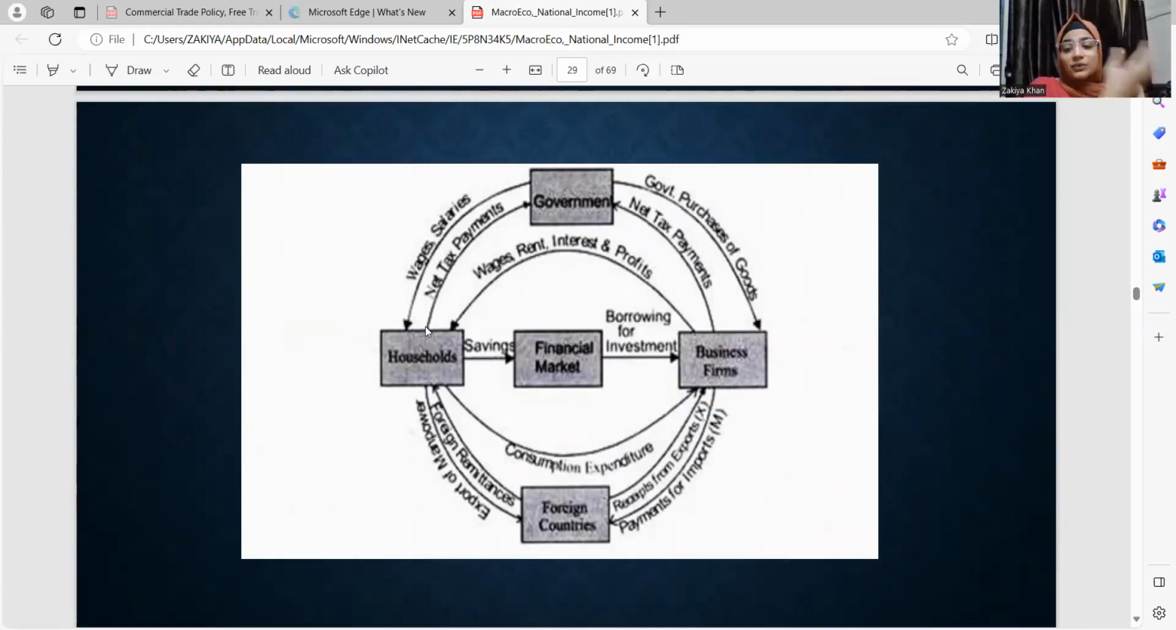That means we are importing their goods and we are giving them payment against it. If we are selling our goods to them, that means we are exporting and we are getting payment from it. When we import, we give them the payment. When we export, we receive these payments and remittances.